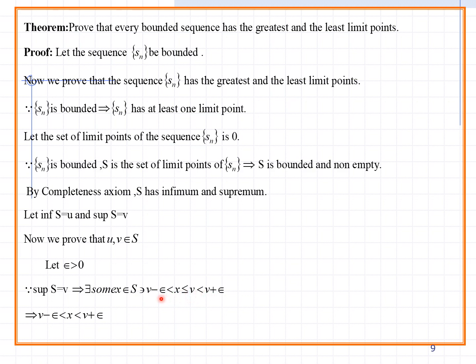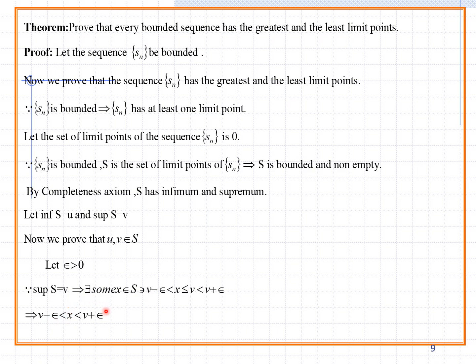Here you can observe that we simply take minus epsilon and plus epsilon, treated as one lower value and one upper value. For example, x treated as a sequence: x before value is V minus epsilon, x after value is V plus epsilon.